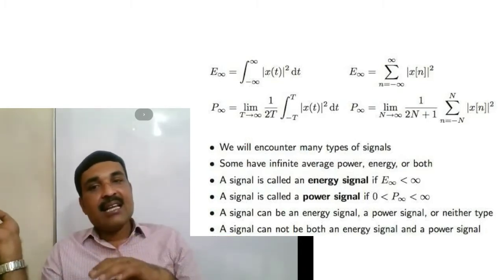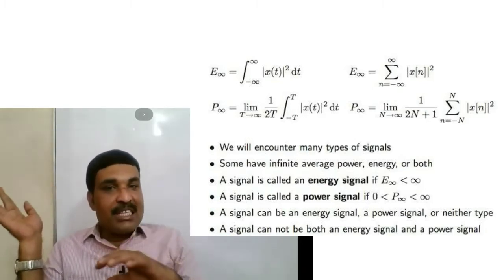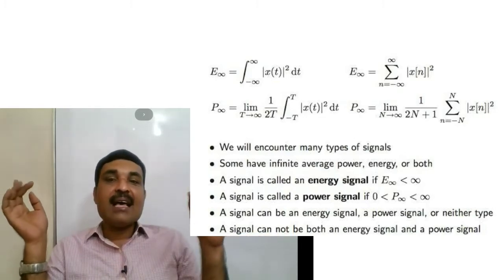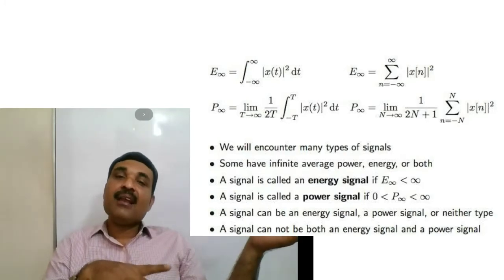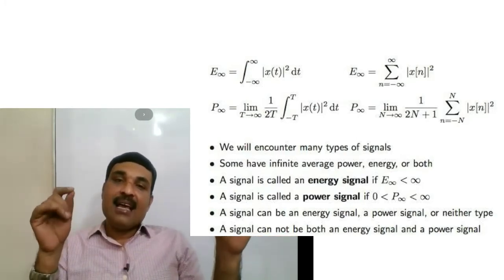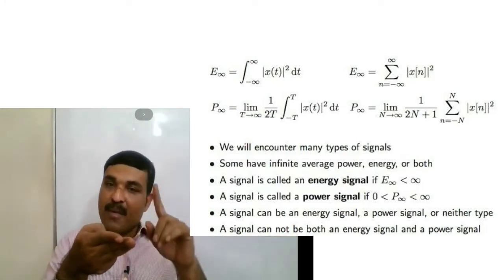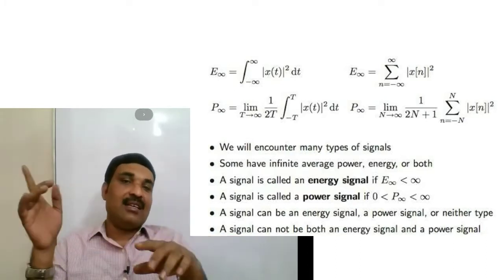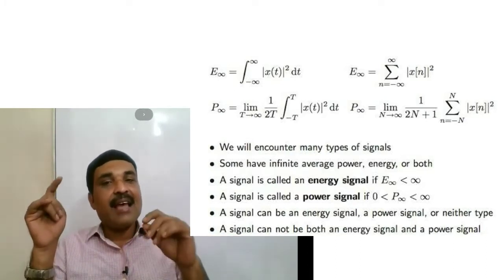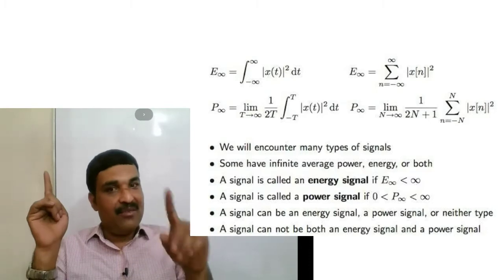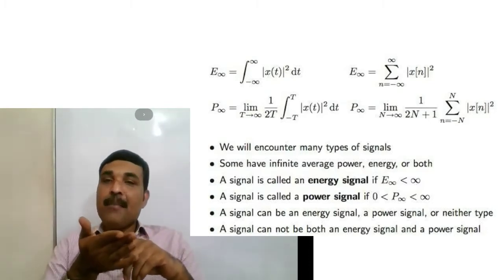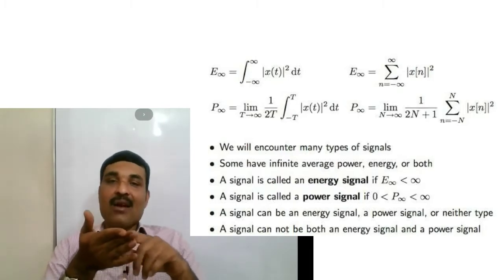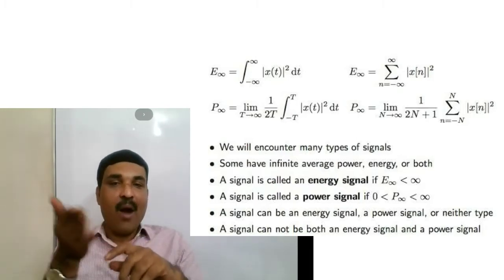In the case of a discrete time signal, for the positive axis, we have n is equal to 1, 2, 3 up to infinity. And similarly, for the negative axis, n varies from minus 1, minus 2, minus 3, minus 4 up to minus infinity. And n has n is equal to 0 as one value. So the total length of the signal is 2 times capital N plus 1, that is 2N plus 1.